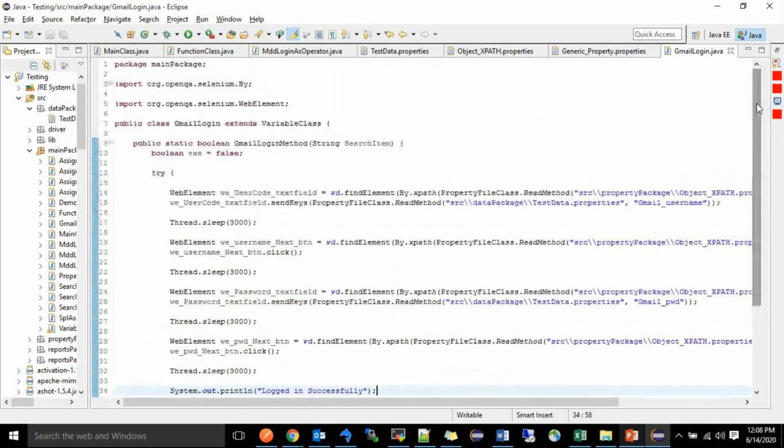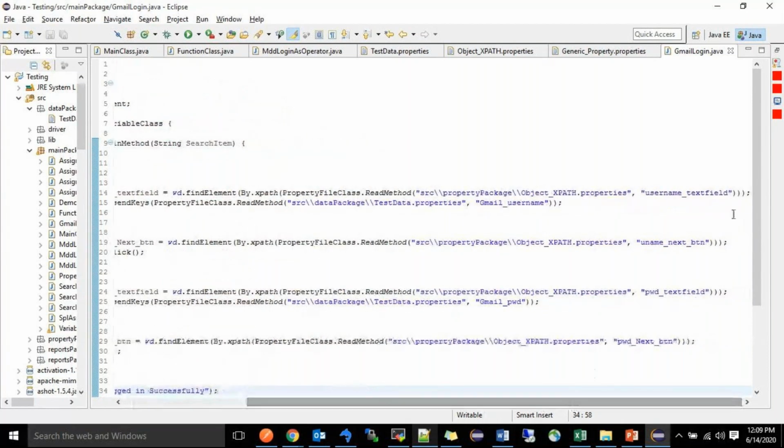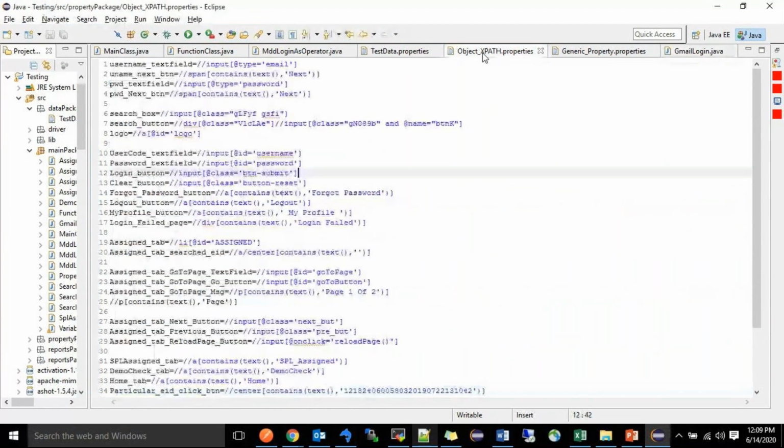So I will explain just one example in detail here. Earlier I told we have written the code to launch the browser in the function class only, so it is launching the browser there. And here we have written the XPath username underscore text field. That XPath value you have to write here. This is the XPath value actually: input at type equal to email.